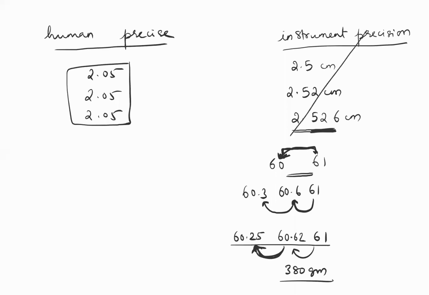We are not going to do this in chemistry. In chemistry, we are going to do human precision and human accuracy. Okay. So let me tell you what human precision and human accuracy are. Suppose the actual weight of a substance is 2.00 grams. There are 3 students who are measuring the weights.